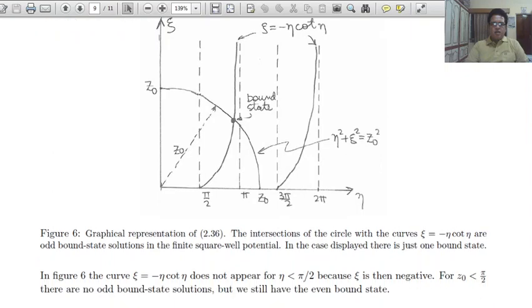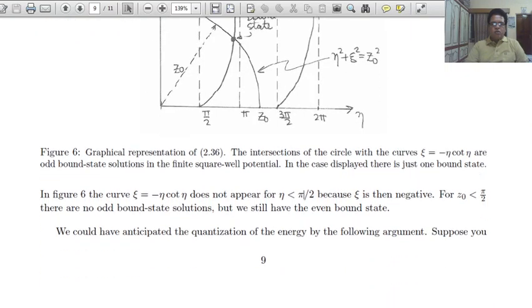Similar explanations as for even solutions. You can easily see that solutions near eta less than pi by 2 do not appear because xi is negative. For z0 less than pi by 2 there are no odd bound solutions, but we still have an even bound state.